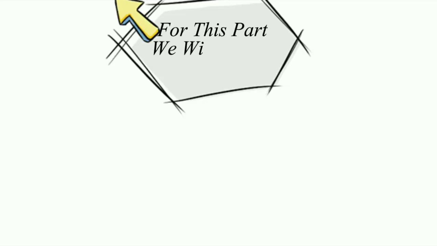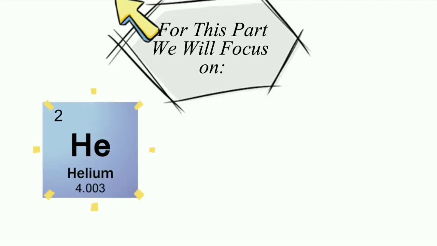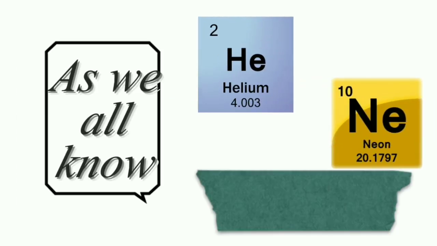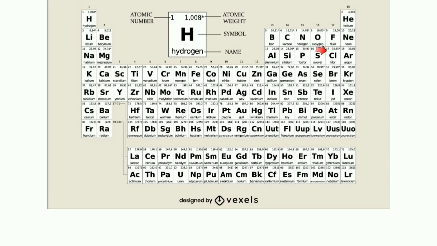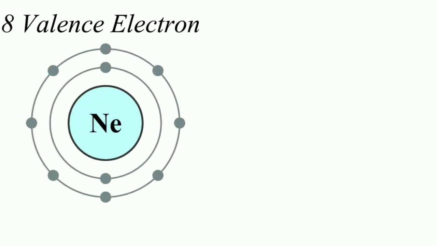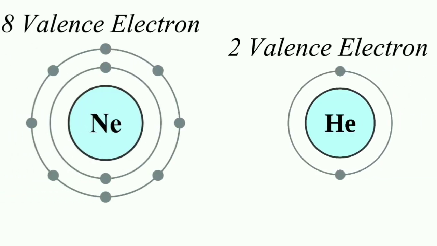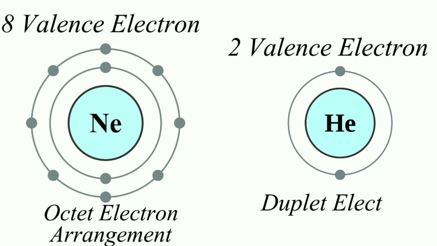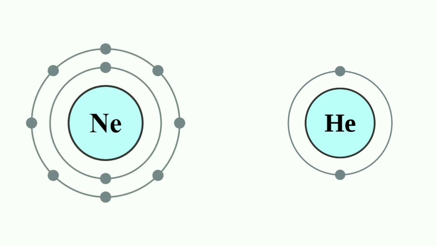For this part, we will only focus on helium and neon. As we all know, helium and neon are both noble gases that are in group 18, or also known as group 8A of the periodic table. Neon has 8 valence electrons while helium has 2 valence electrons, which means they are in octet and duplet electron arrangement respectively, causing them to be chemically inert, meaning they are excluded from accepting, transferring or sharing electrons between atoms.